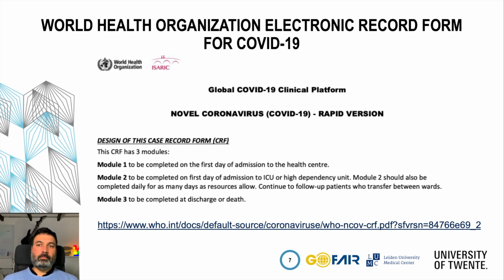The other module can be filled multiple times daily or in whatever frequency the care providing facility has resources to, and then these follow-up forms are used to provide information about the updates of the conditions of the patient during the hospitalization time. The third module is called the discharge or death form or module. Should be filled once at the time when the patient is discharged from the care facility.